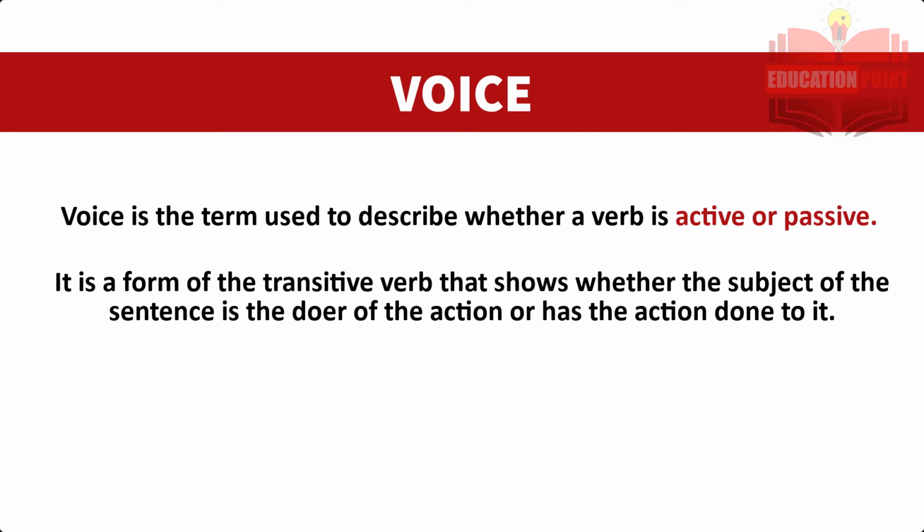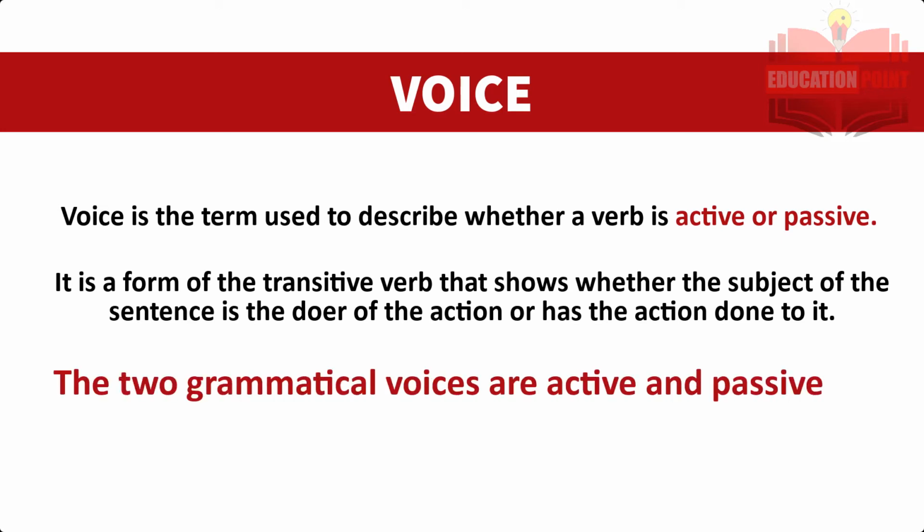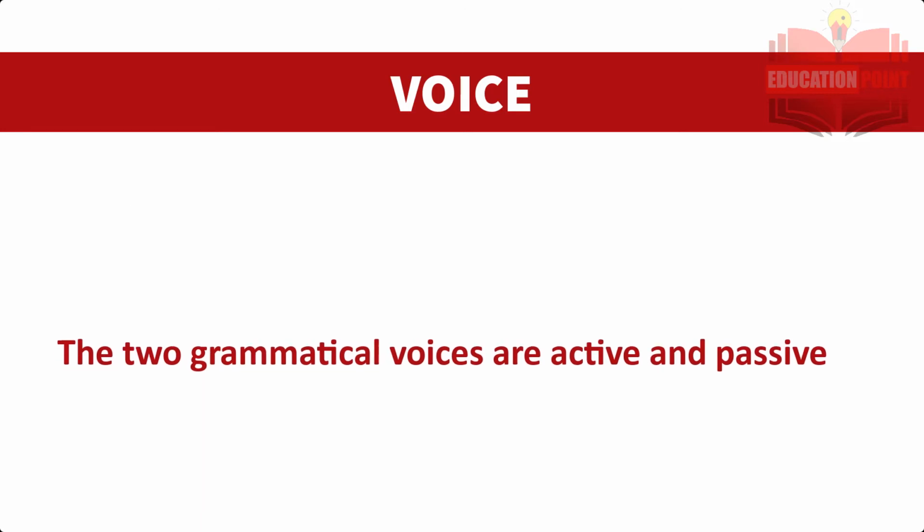तो यहाँ पे क्या मतलब है कि जो transitive verb है, वो हमें ये बताता है कि जो subject है sentence में, वो subject वो काम कर रहा है, वो क्रिया कर रहा है या उस पर वो क्रिया हो रही है. Right? So that is the basic difference between active voice and passive voice. These two grammatical voices are discussed below.